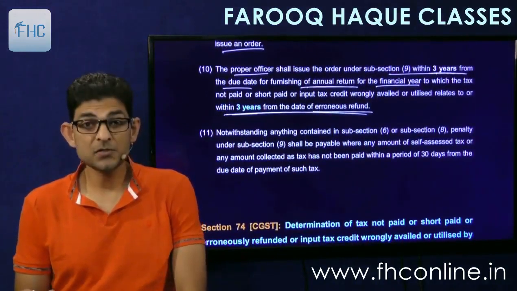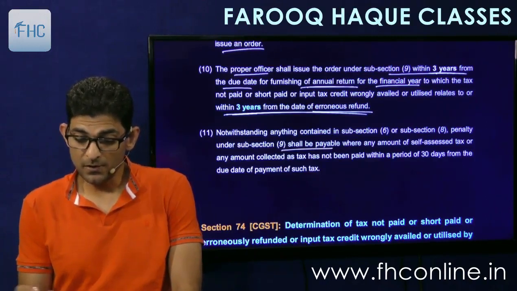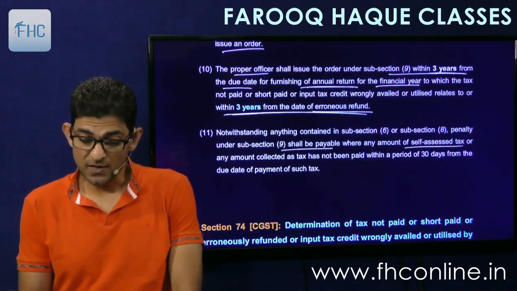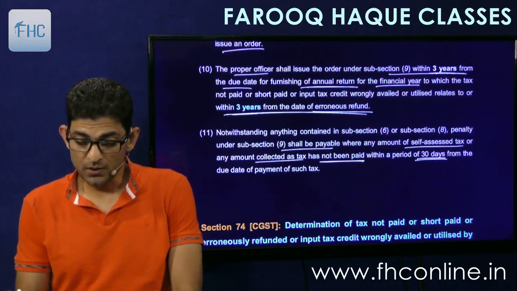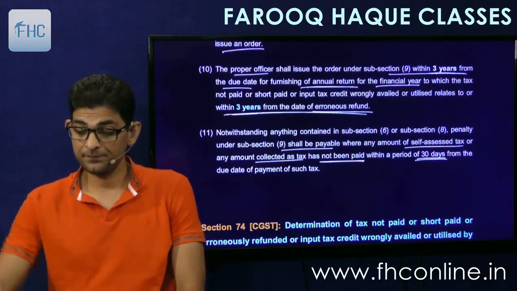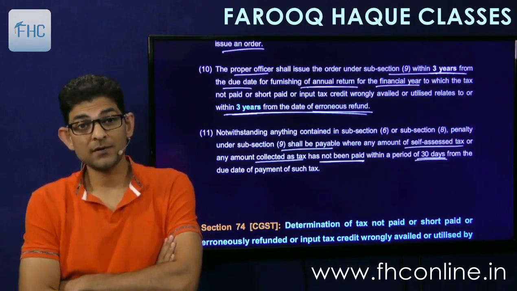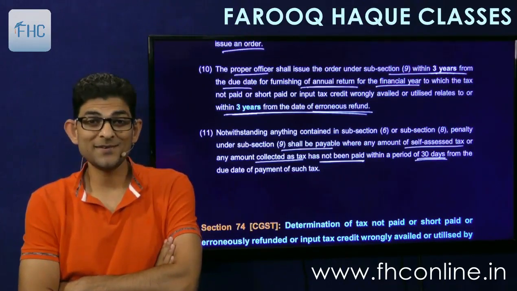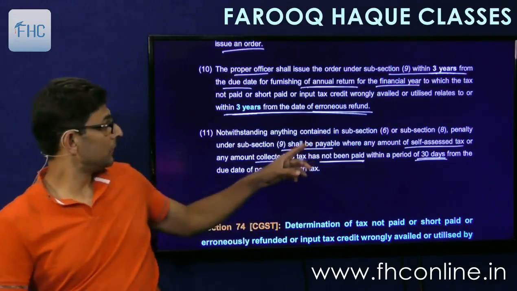Then the last is subsection 11. Notwithstanding anything contained in subsection 6 or 8, penalty under subsection 9 shall be payable where any amount of self-assessed tax or any amount collected as tax has not been paid within a period of 30 days from the due date of payment of tax. So it says that if you have already collected the amount from the customer but not paid to the government, then in that case penalty has to be charged, whether you pay it voluntarily or otherwise. Okay, what it says, shall be payable.